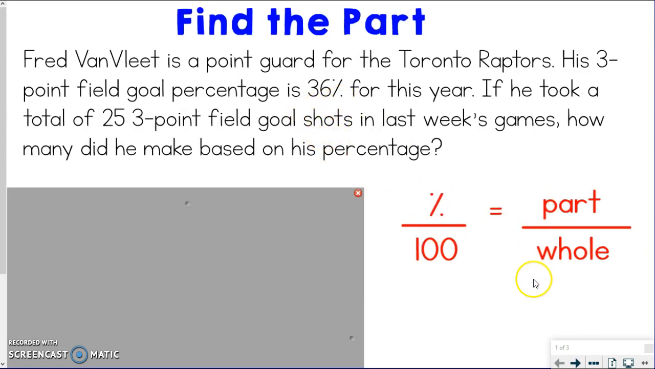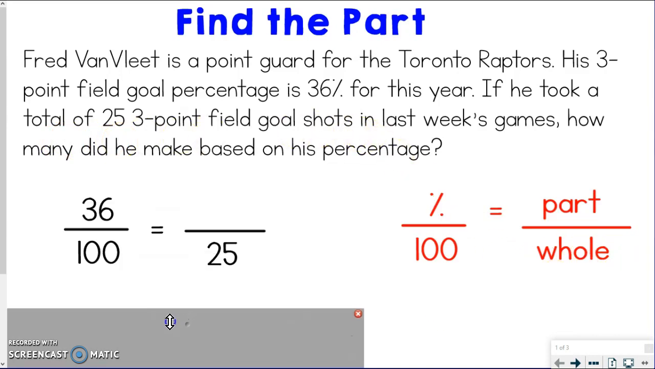And then the only thing I need to figure out is, do I know the part or do I know the whole? Well, because it says total of 25 3-point field goal shots, I know that's the whole. So I'm going to set my proportion up like this. Go ahead and do that yourself. 36 over 100 because that was the percent, and then 25 on the bottom because that's the whole, the total.